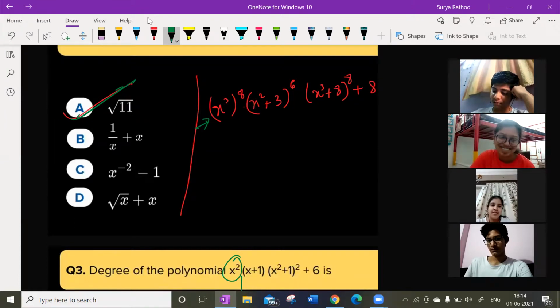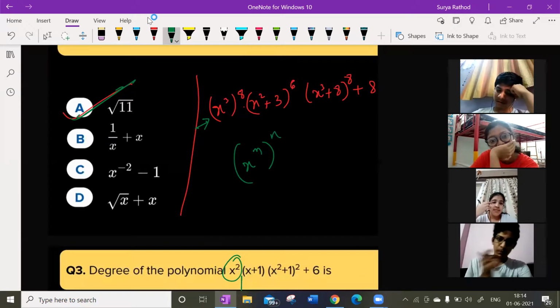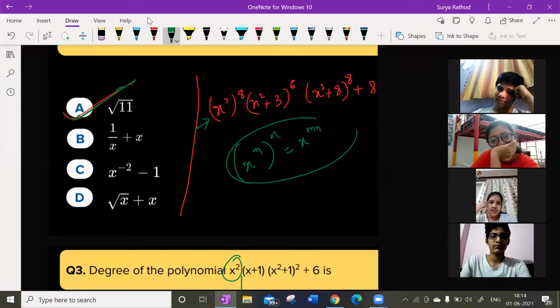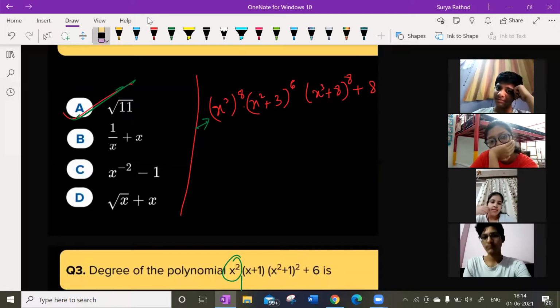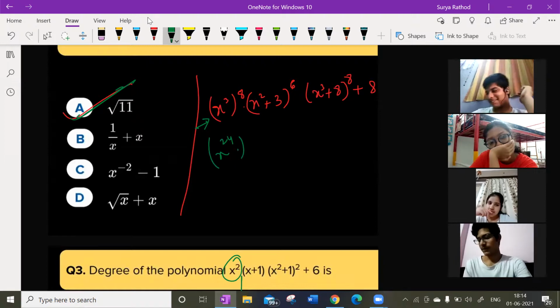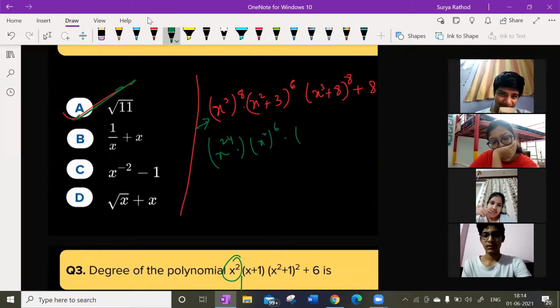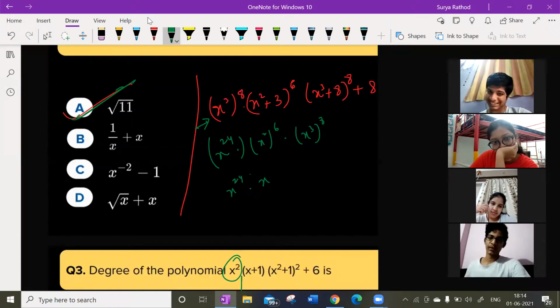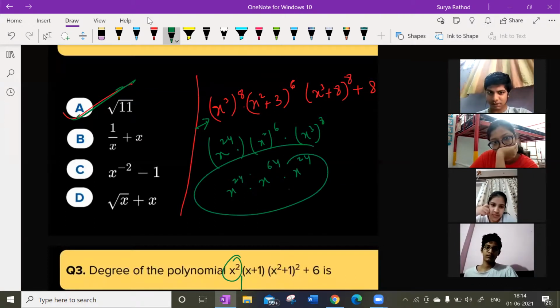See here, x to the power of 3 whole to the power of 8. If I have two powers like this, x to the power of m whole to the power of n, it is going to be x to the power of mn, right? This is what I learned in my childhood. So x to the power of 3 times 8 is x to the power of 24, into x squared whole to the power of 6, into x cubed whole to the power of 8. Which is going to be x to the power of 24. So this becomes 16 one time, 64 one time, 24 one time and 11 one time.